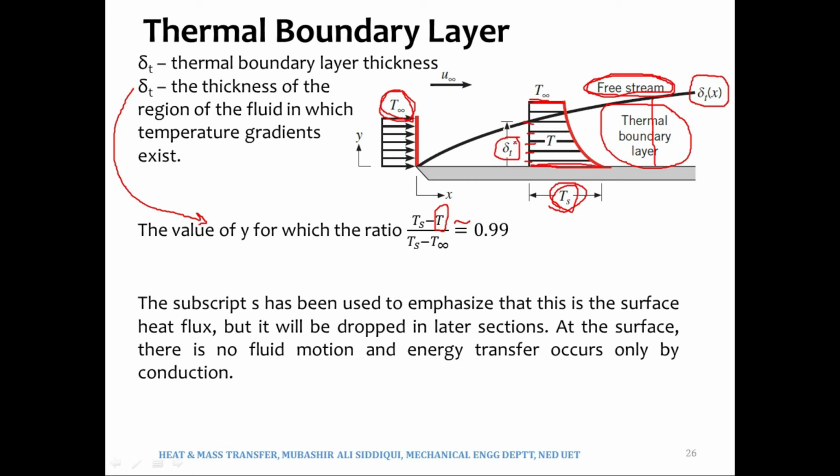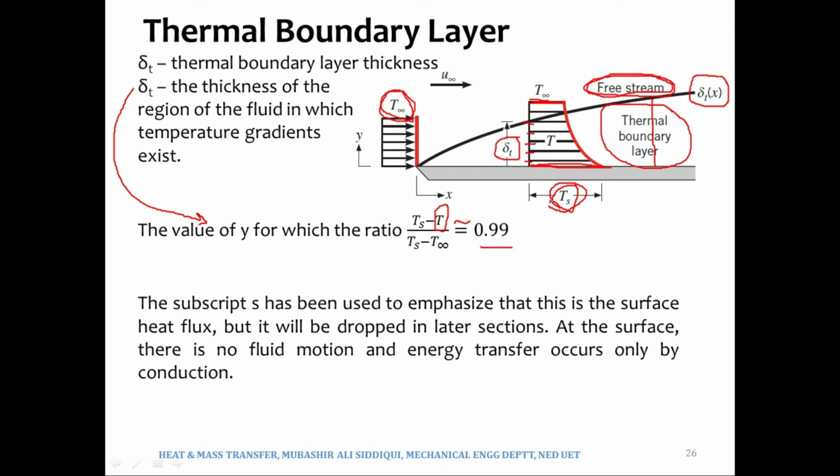See what happens when we are closer to the boundary layer end. The temperature would approximately be the same as T infinity, right? The temperature in this region where the boundary layer is ending would approximately be the same as T infinity. So Ts minus T infinity over Ts minus T infinity would approximately be equal to 1. So this is what is written over here.